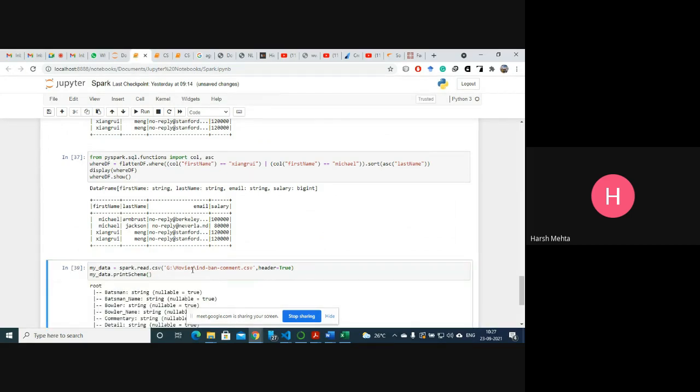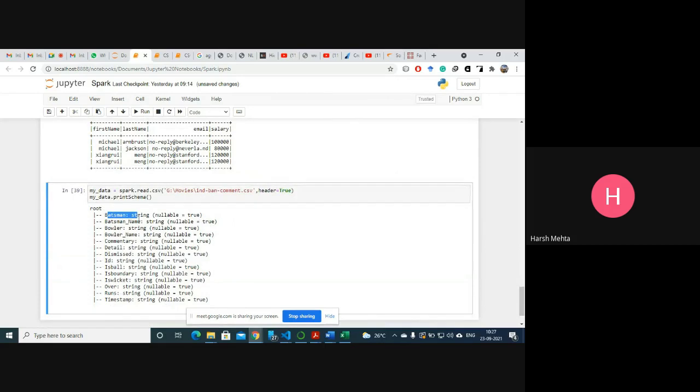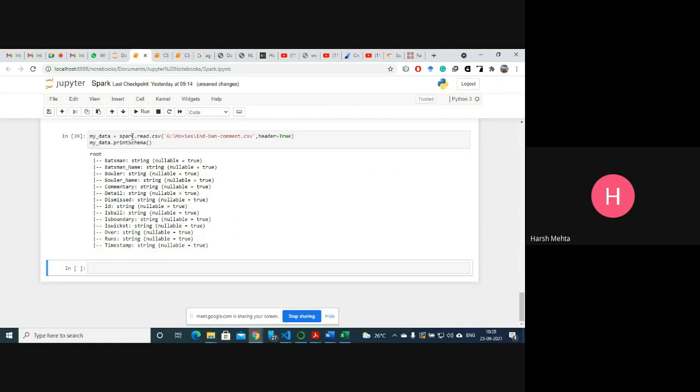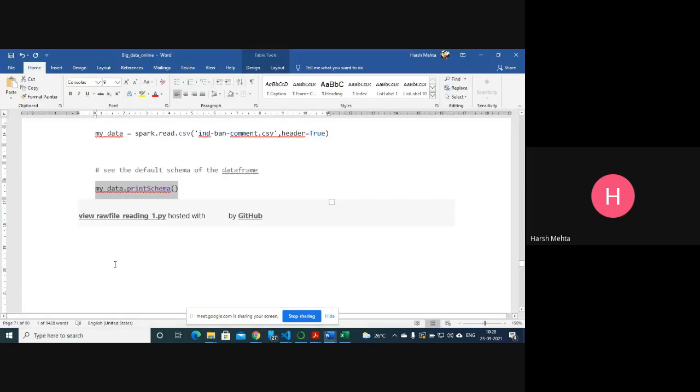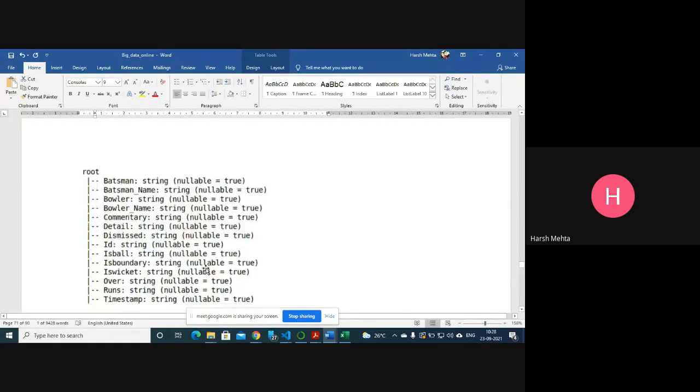Okay, this is the schema, right? Batsman name, bowler, then bowler name, commentary. This is my schema. This is the beauty of this Jupyter notebook, where this line we are not supposed to run frequently. Whereas if you put it in an IDE, for each and every line of code it will run the same line repeatedly, so it's a burden on our RAM. So this is the idea.